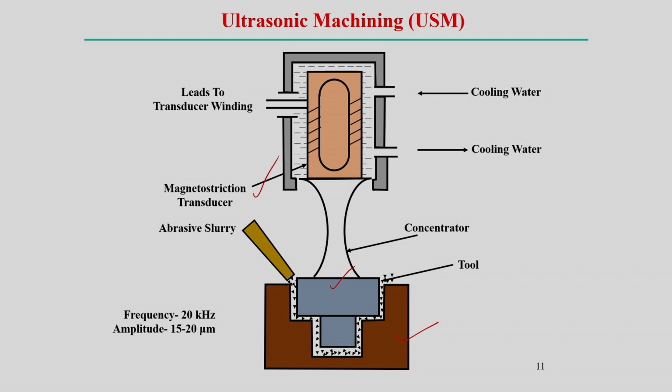But in this case, what transmits the vibratory energy to the tool is a concentrator. Of course, in this case, the other system is part of the cooling water system we use. And definitely the transducer is mainly the part that creates the vibration from the electrical energy, at a frequency around 20 kilohertz, with an amplitude of maybe 15 to 20 micrometer, or it can range up to 40 micrometer.